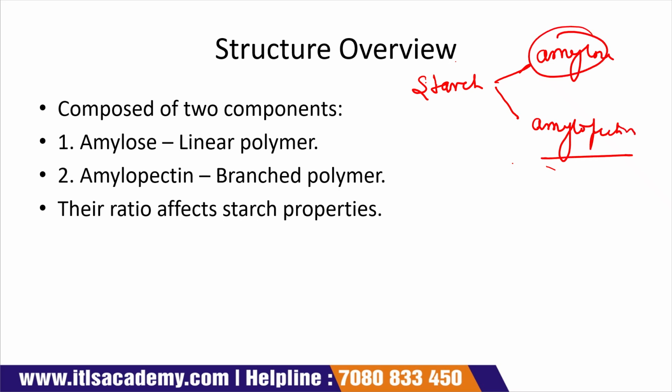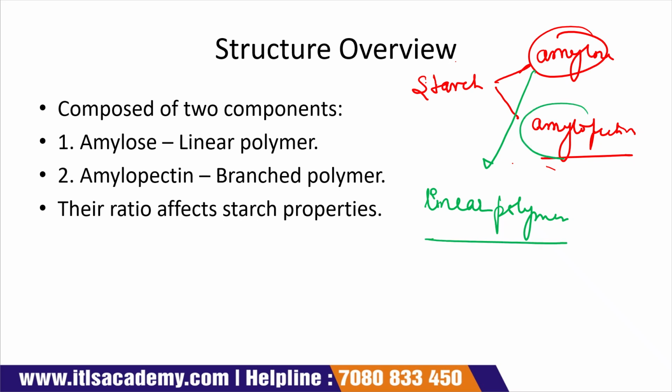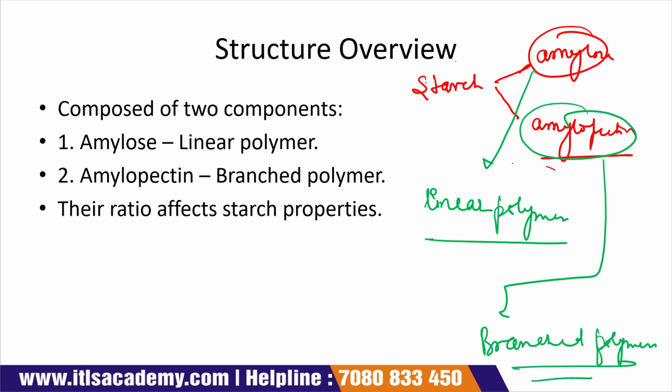Amylose is the linear polymer and amylopectin is the branched polymer. This means that two types of polymers are present. The one is the linear polymer, which is amylose, and the other is the branched polymer, which is amylopectin. Their ratio affects the starch properties.